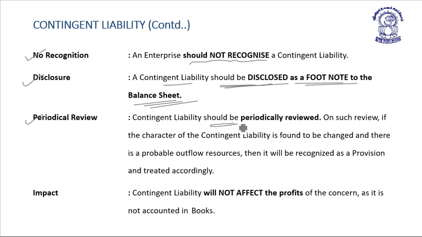Periodical review. Contingent liability should be periodically reviewed.